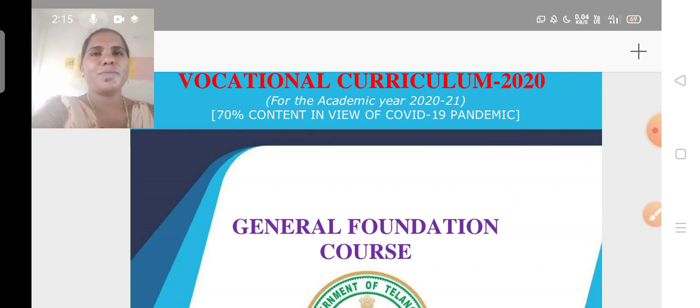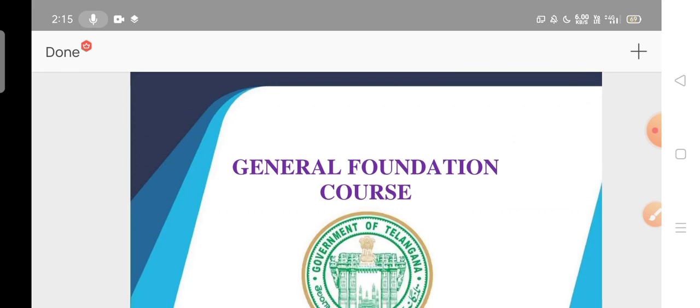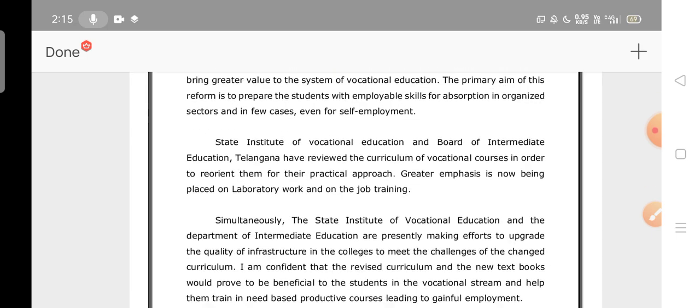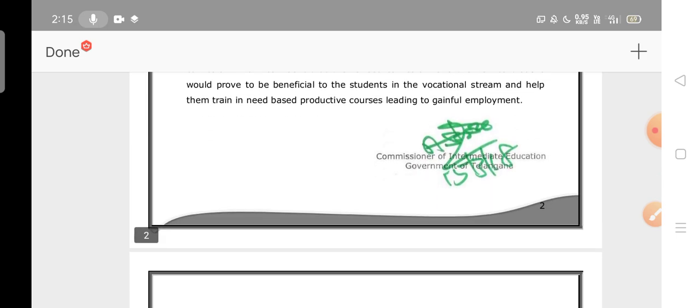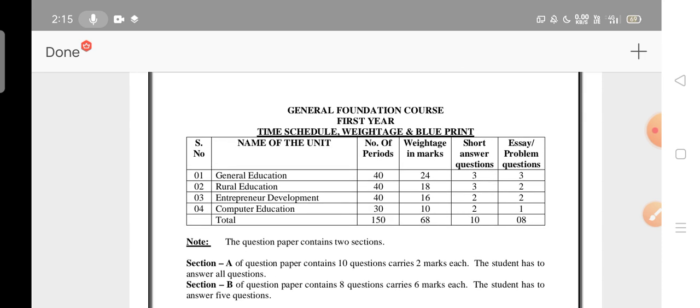Okay, let me see them one by one. So first one is the general foundation course. We already know very well about the general foundation course. It is the first subject for all the vocational groups, isn't it? First, see the schedule, weightage and blueprint. General education, rural education, entrepreneur development and computer education. These are the 4 units in the GFC. Like the weightage of the marks: in general education you may get 24 marks, rural education 18, entrepreneur 16, computer education 10, total 68.